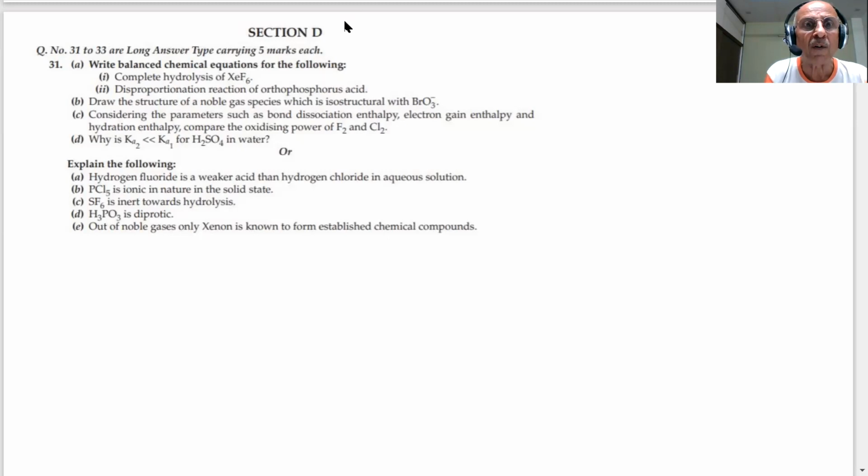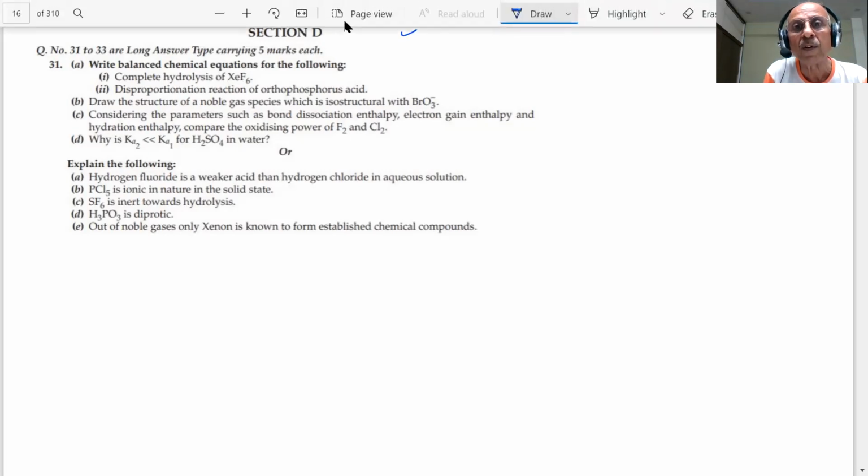Okay, so now these are section D, questions 31 to 33, long answer type carrying 5 marks each. We discussed 1 mark, 2 marks, and 3 marks questions. Now there are 5 marks questions. There are different parts of the 5 marks questions also, as you can see: one, two, A, B, C, D. An internal choice has been given in some of the questions, which is for the benefit of the students. In the first question, 31 a, write the balanced chemical equation for the following.